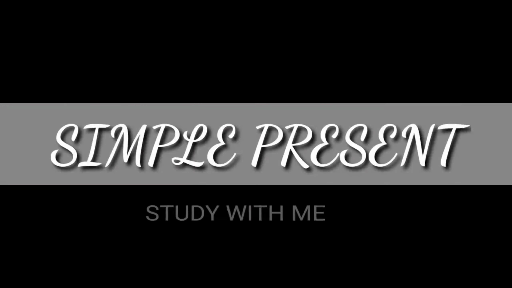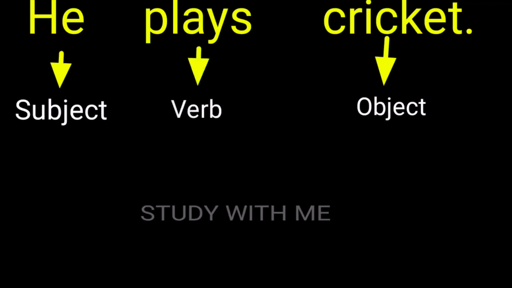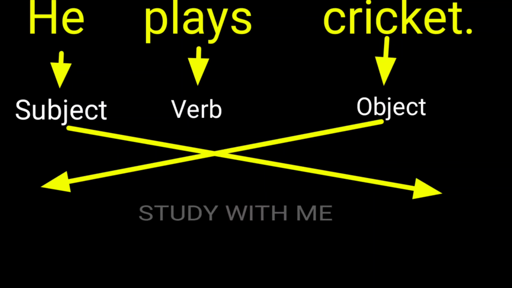First is present tense. The first form of the present tense is simple present. Now I am taking a sentence which is in the form of simple present. Suppose, he plays cricket. It is in active voice and we have to change it into passive voice. First we have to identify the subject, object and verb. Here he is the subject, cricket is the object, and plays is the first form of the verb. I have told earlier that subject will be object, object will be subject, and there will be a change in verb. You see how it changes.